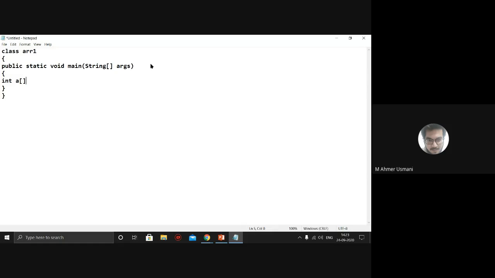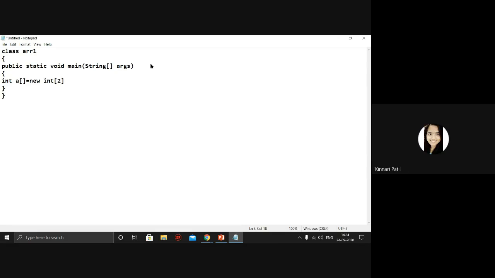अगर मैं चाहूँ तो यहीं पे इसको create भी कर सकता हूँ. I've done the initialization part, but I can create it over here. So in order to create, a is an array, but array is an object. So in order to make an array, I have to create an object. So object create करने के लिए I have to use a keyword called new. So int a is equal to new int, and I will pass the size of the array. Let's say मैं यहाँ पे I'll be passing 2. So I'm passing 2 as the size of the array. So basically it will have 2 values stored in it. पहली value कहाँ पे store होगी?